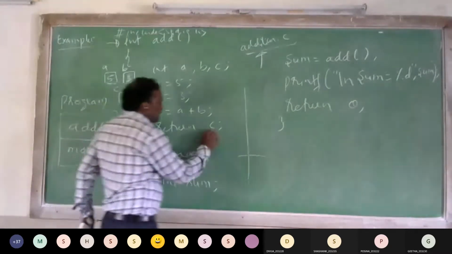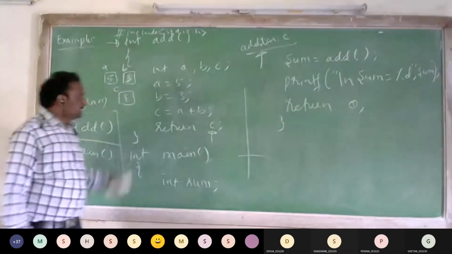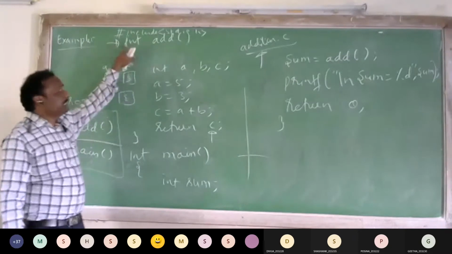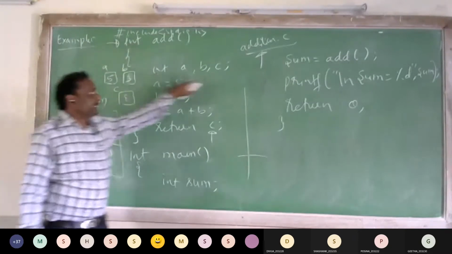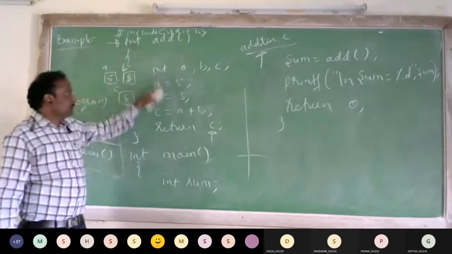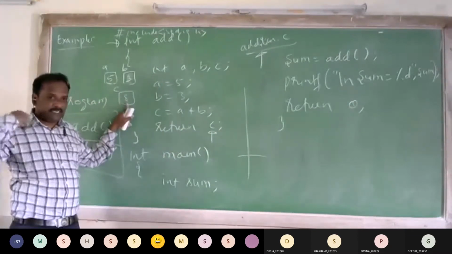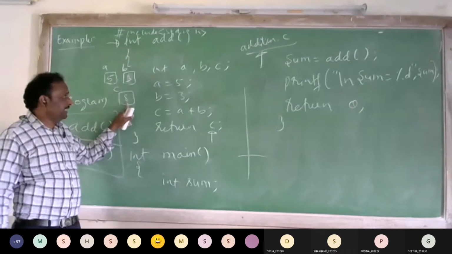Now here I am writing return c. This is the return type of this function. Here I am writing int because I am returning the integer type, and c is of integer type. So I am writing return c. Now what does c contain? c contains 8.